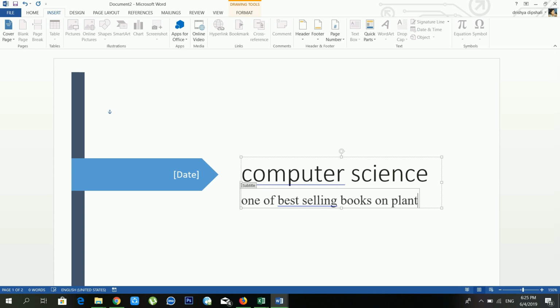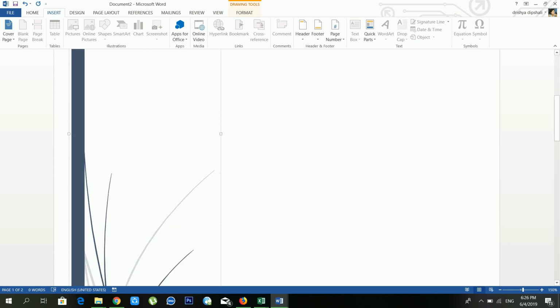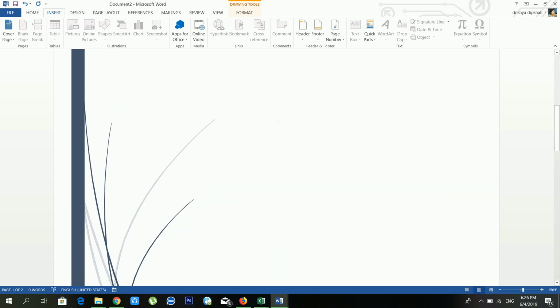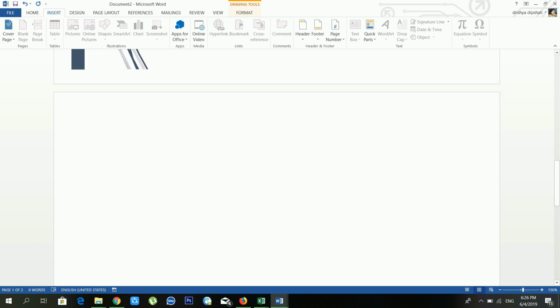Okay, and you can put the date also. So I'm putting 2019/1/4, and yeah, you can customize whatever you want. I'm putting the base here, right? Okay, like this. And you can create a beautiful cover page using the cover page menu.